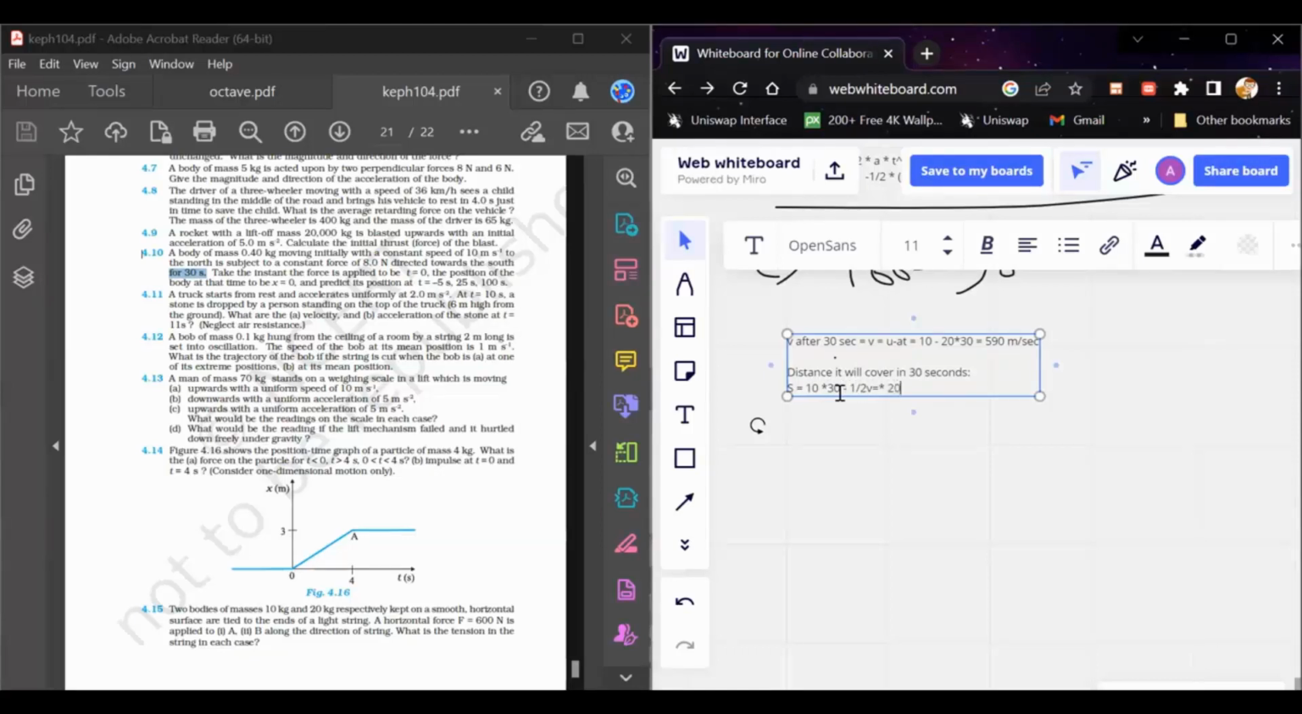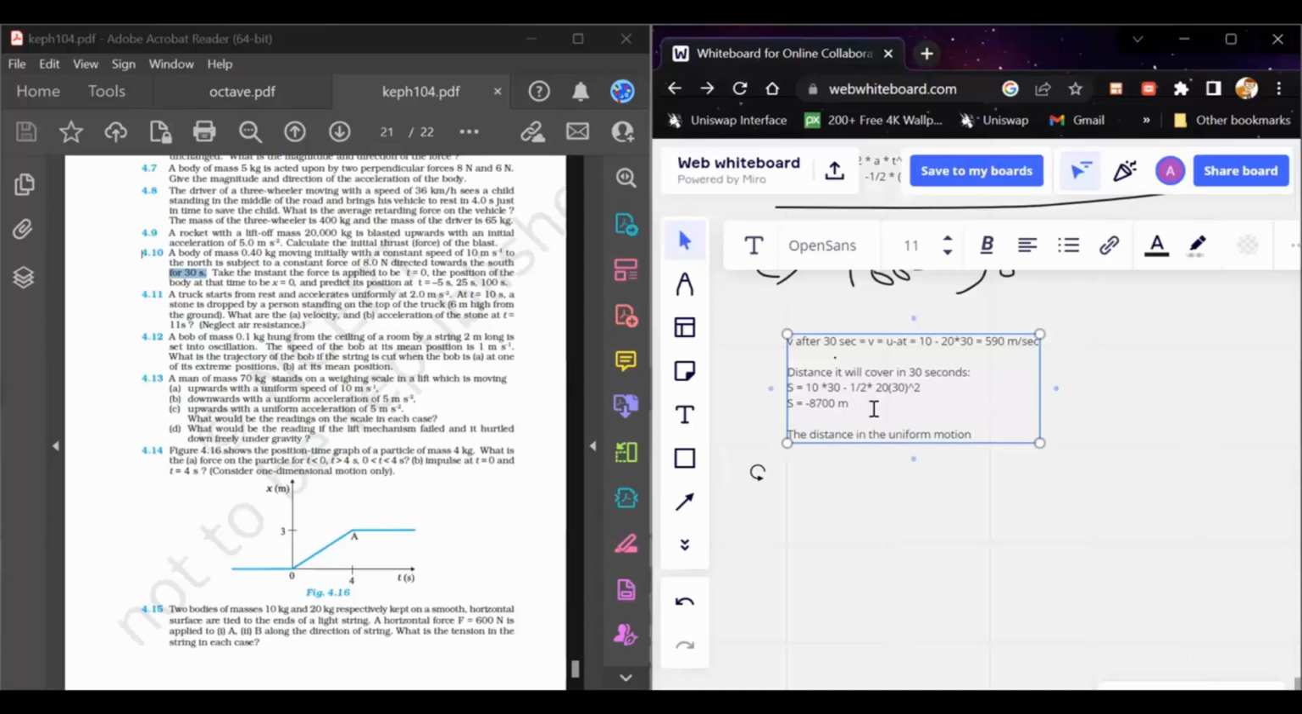Retardation is 20 meter per second square, and time is 30. So this comes equal to 300 minus this, which comes equal to minus 8700 meter. This is the distance it covers in retardation motion, and then the distance it covers in uniform motion.